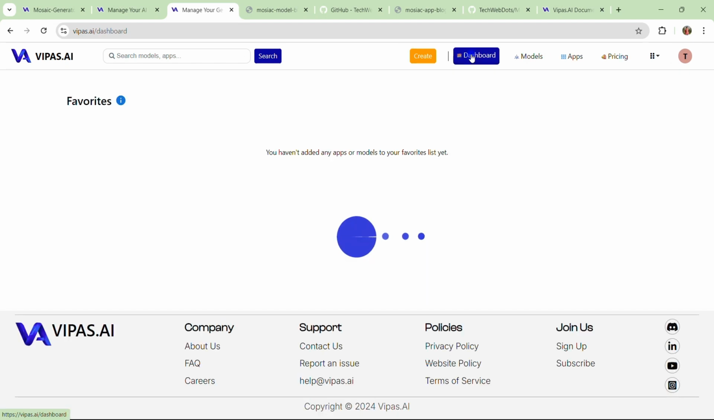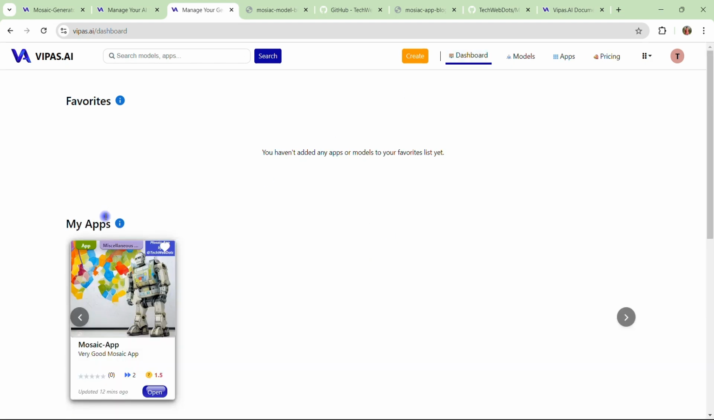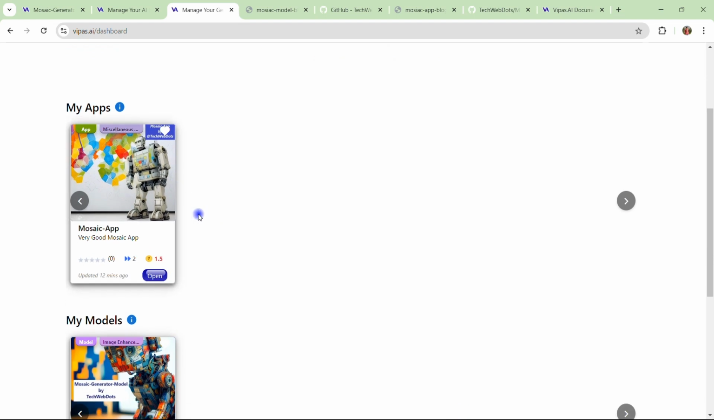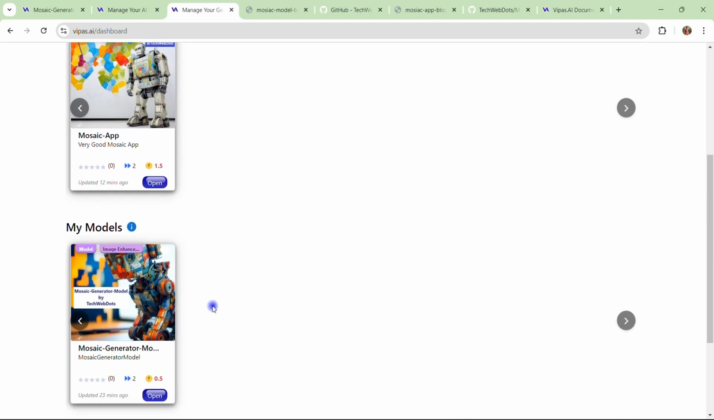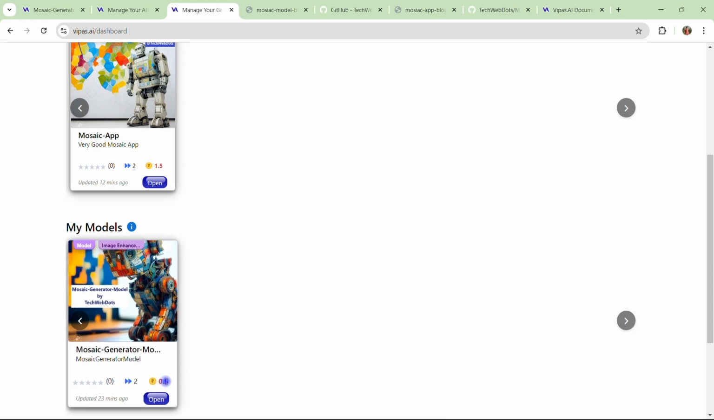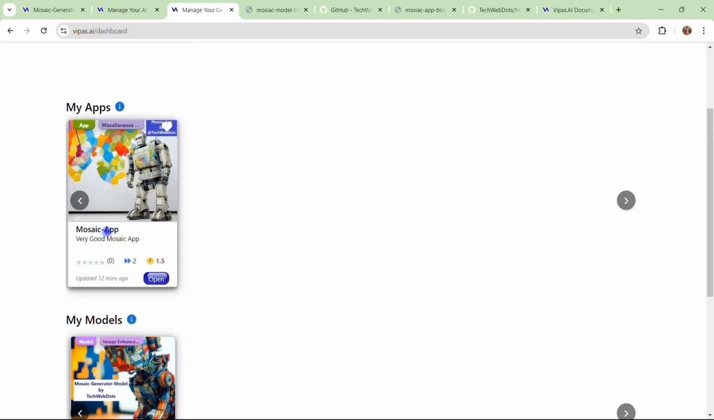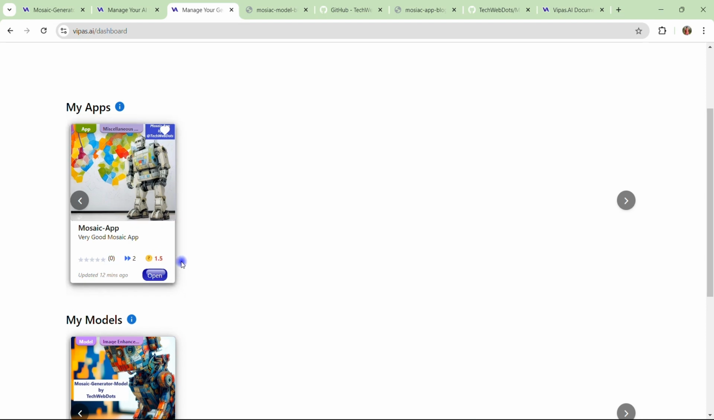You just need to click on dashboard. Okay, so your dashboard is loading now. So you can see under my apps, you will see the app that you have created, right? And you can see the model that you created, right? You will see there's 0.5 paisa applicable for my model. And you can see the Mosaic app that we have created. The 1.5 paisa is the additional price, right? That says 0.5 paisa is applicable as an infrastructure charge.